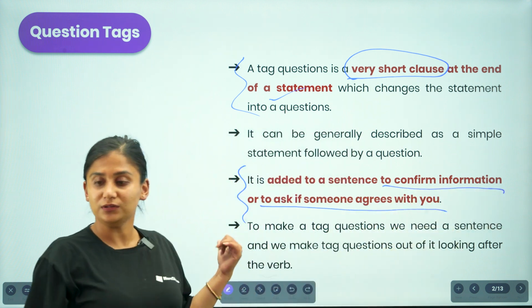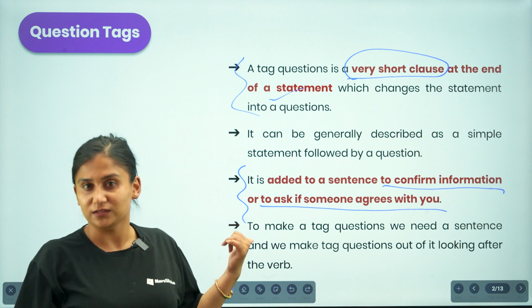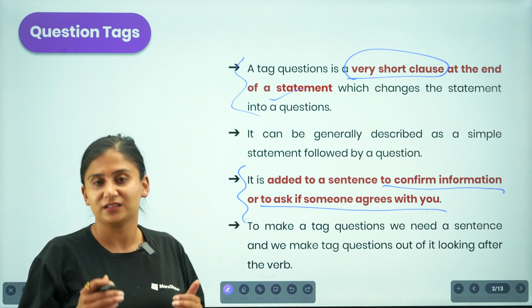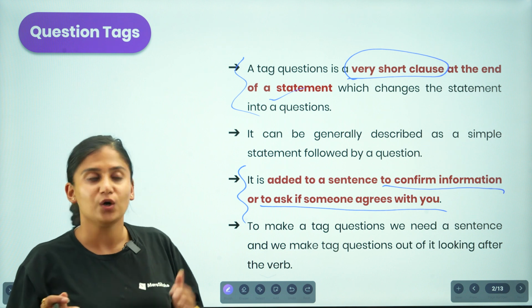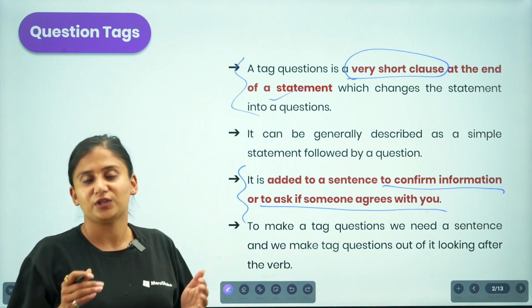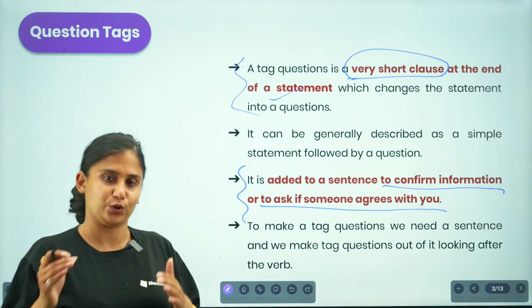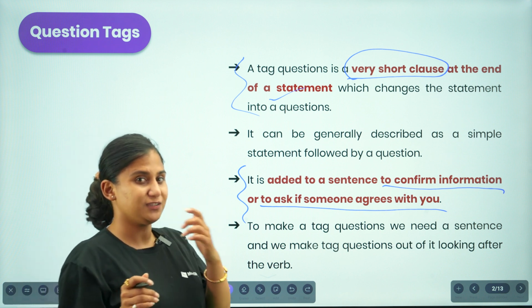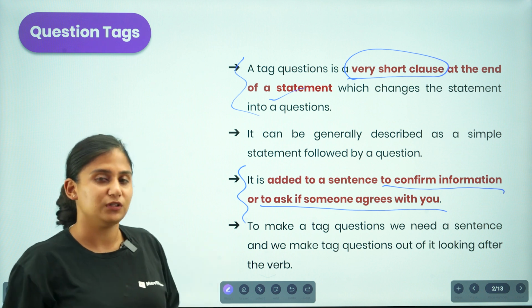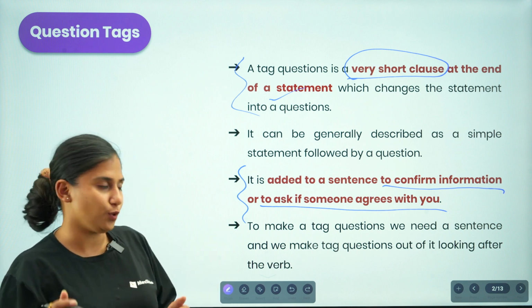We use a question tag in order to confirm whether the information provided in the statement is correct or not, or also in order to ask whether the person agrees with the statement or not. So the function of the question tag is, first, confirmation, and another is checking whether the person agrees with you or not.